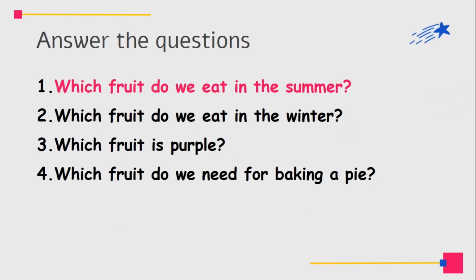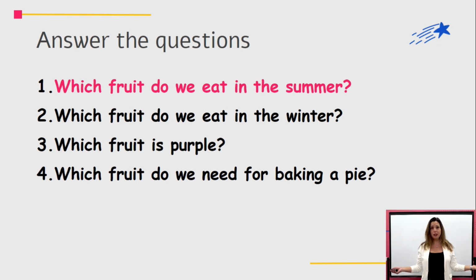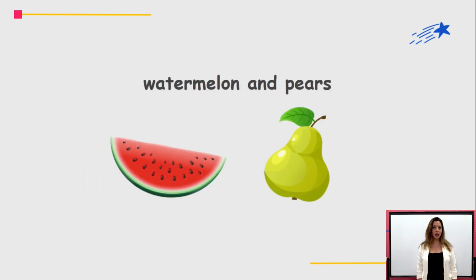Number 1. Which fruit do we eat in the summer? What do we eat in the summer from the fruit that we had? Do you remember the fruit we eat in the summer from the whole list? Let's see. We eat watermelon and pears. This is what we eat in the summer. Even though pears we can also eat in the winter, I know. But in the poem, it's written in the summer.